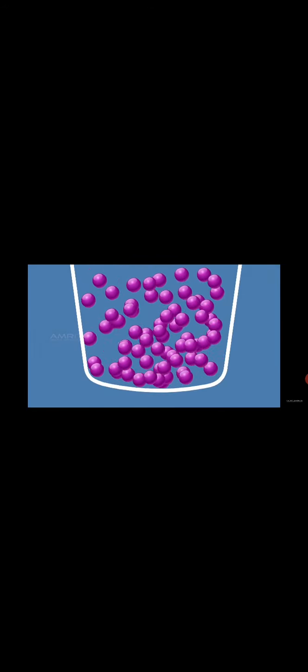Matter in liquid state has no fixed shape but has a fixed volume. In liquids, the particles are closely held together but are not in a fixed pattern. Particles move freely and have greater space between each other. Because of the greater space between the particles, the force of attraction between the particles is weaker than in the solid. Matter in gaseous state has no definite shape and no definite volume. In the gaseous state, the particles are far apart. There is a lot of space between the particles and they move about randomly at high speeds. Due to the huge space between the particles, there is no force of attraction.